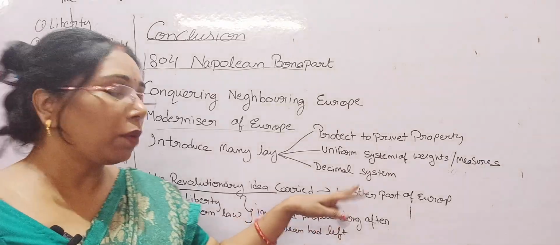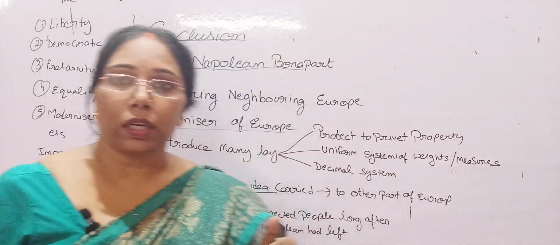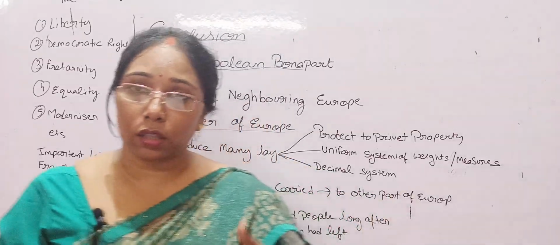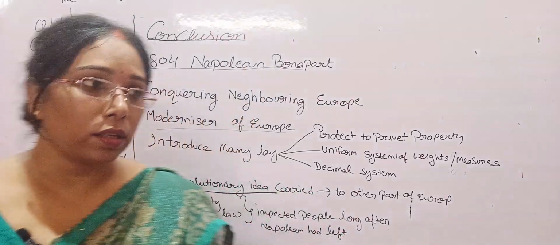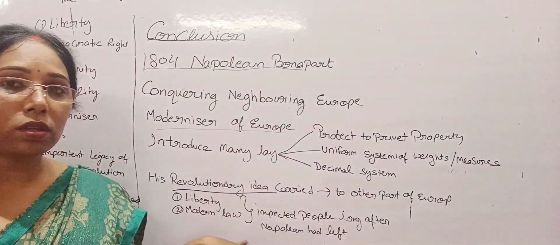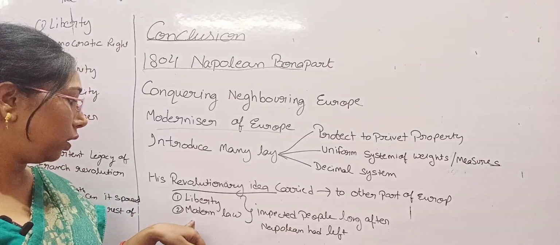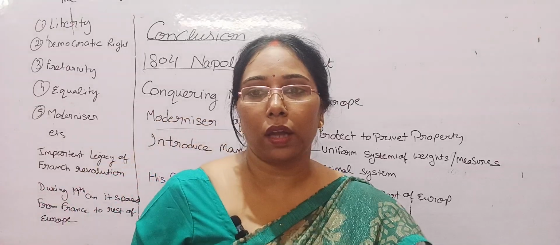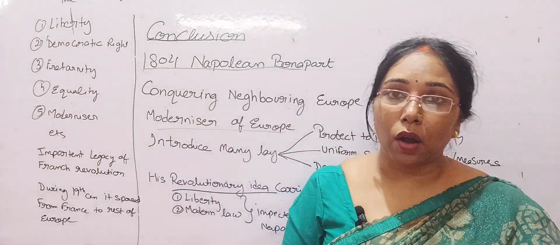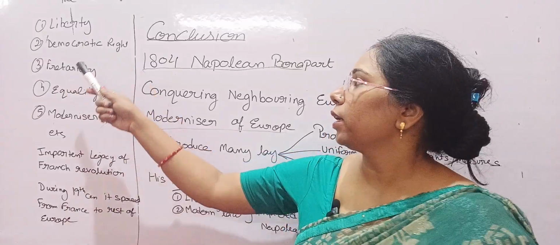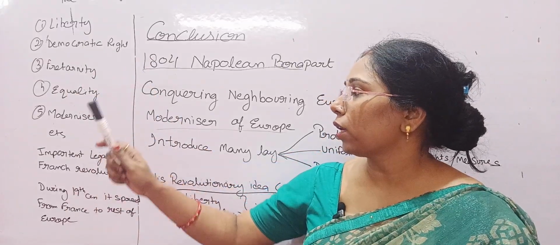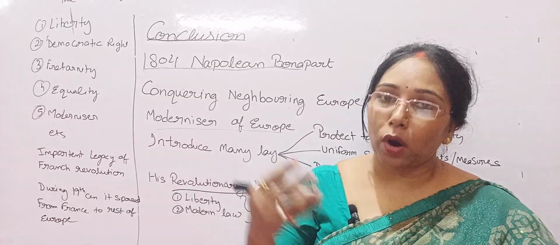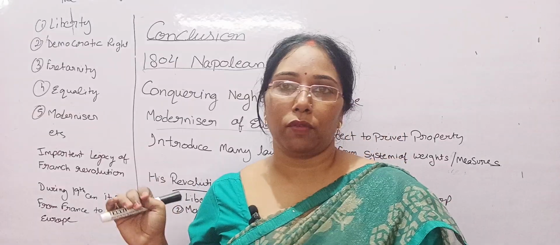With them, his revolutionary ideas were carried to other parts of Europe except France. Which ideas impacted people? These two ideas, liberty and modern law, impacted people long after Napoleon had left. Now, the ideas of liberty, democratic rights, fraternity, equality, modernizer, etc. These were the important legacy of the French Revolution.